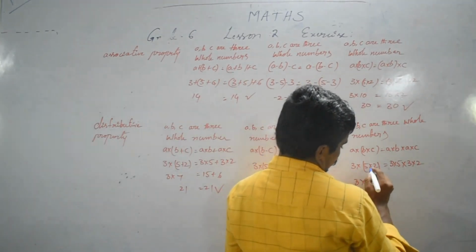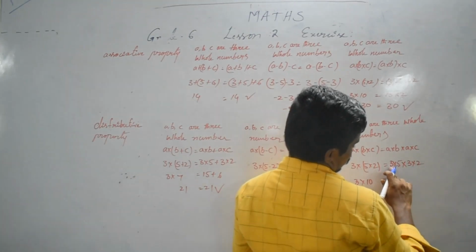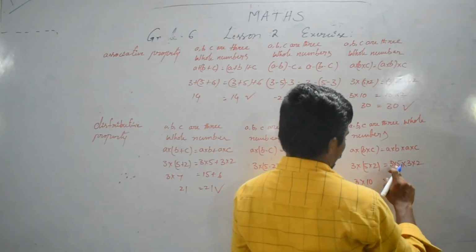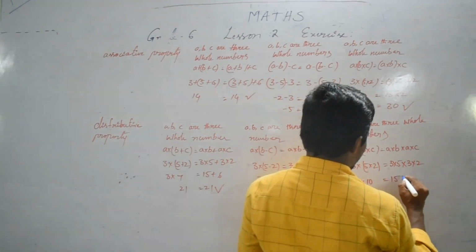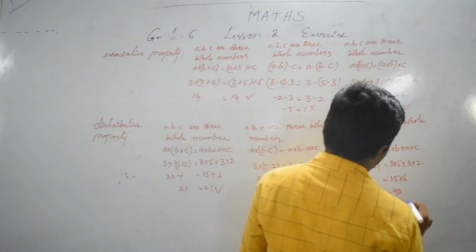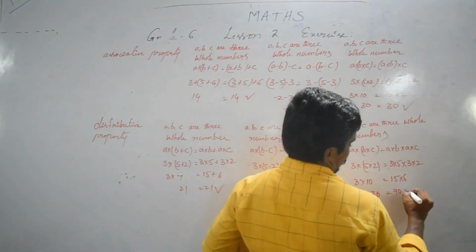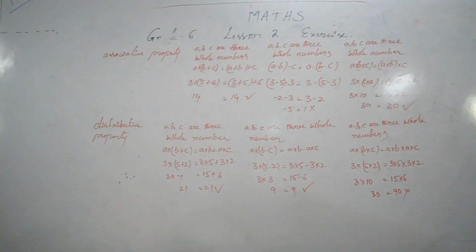So 3 times 5 twos are 10, is equal to 3 fives are 15 times 6. 30 not equal to 90. So the distributive property, multiplication rule is not satisfied. Division, you write on your own. There is no space. Next one we are going to do the exercise.